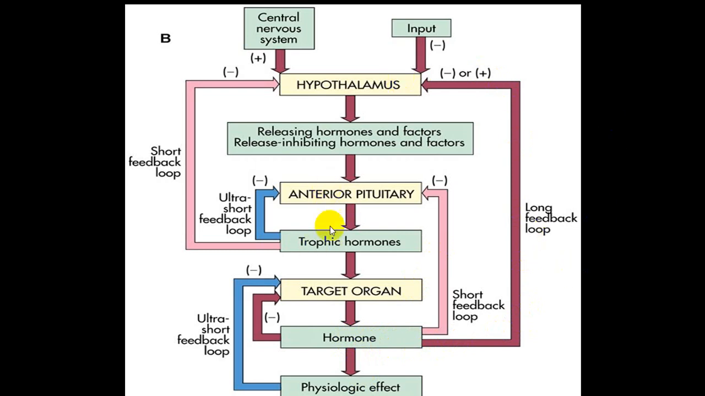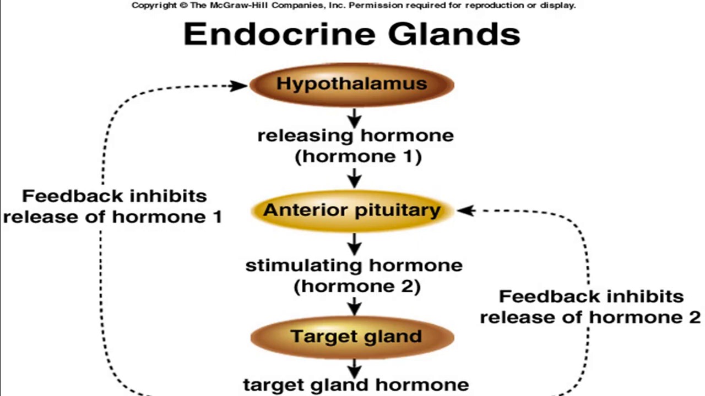If these trophic hormones, say like TSH, inhibit the hypothalamus, then it is a short loop negative feedback for TSH. And if say T3 has some physiological effect and that produces inhibition of the target organ, say the thyroid gland, then it is called ultra short loop. So these are the different mechanisms by which you can have inhibition, which we call a negative feedback mechanism. So just keep a watch on this.